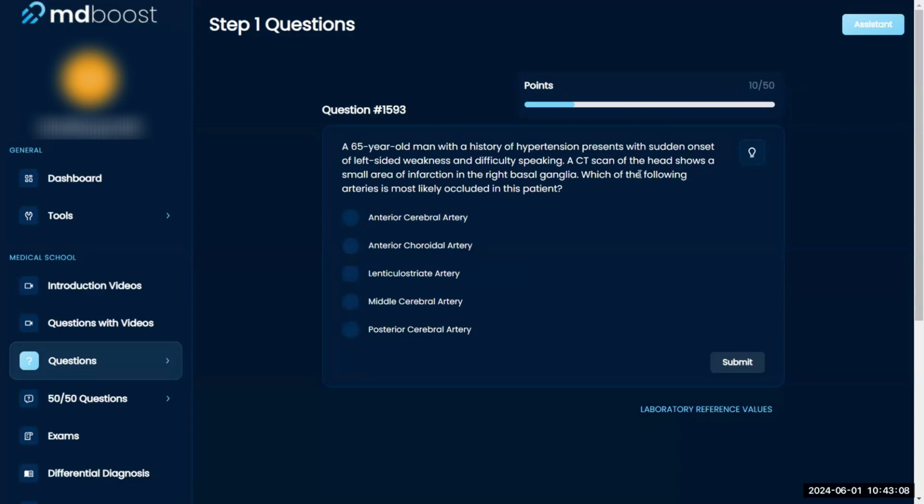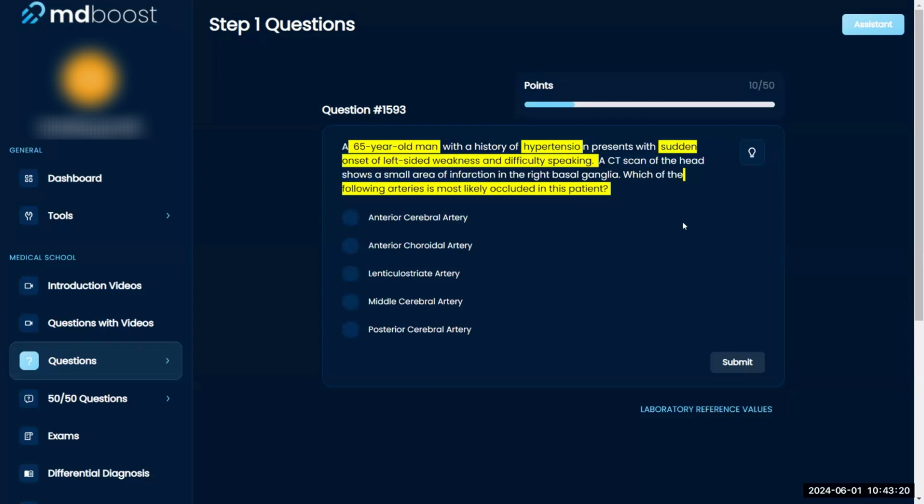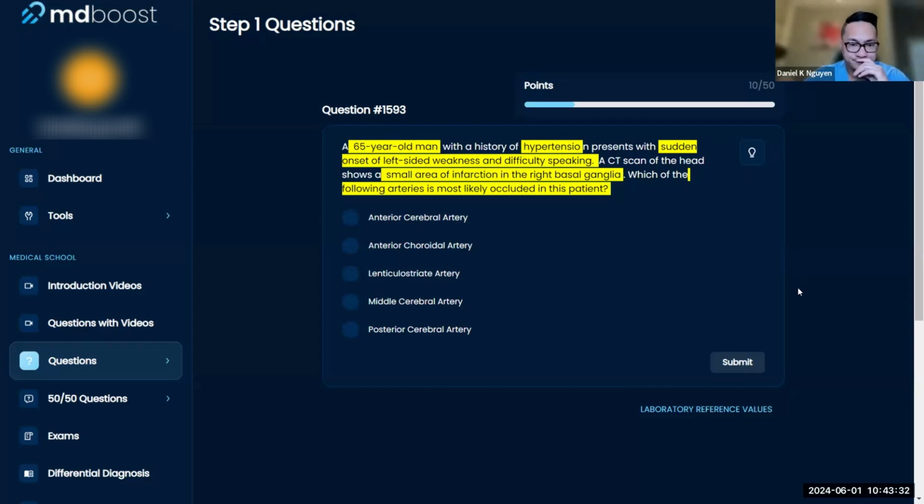All right. So which of the following arteries is most likely occluded in this patient? So we've got a 65-year-old man. He has hypertension. He has sudden onset left-sided weakness, difficulty speaking. A CT shows a small area of infarct in the right basal ganglia. Okay. So let's see. It gives me anterior cerebral artery, anterior choroidal artery, the lenticulostriate artery, middle cerebral artery, and the posterior cerebral artery.